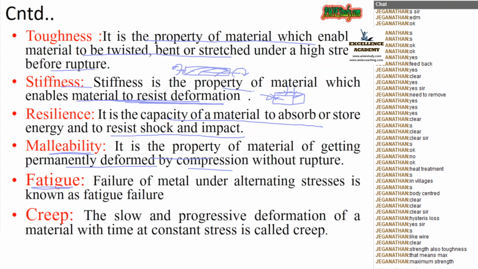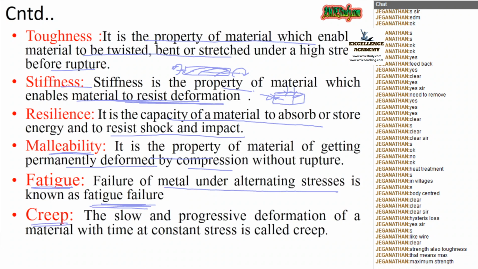Next is fatigue. Fatigue means what? If I give a cyclic load on a material, at a particular stress, at a particular number of cycles, it will break down. Such a breakdown is called fatigue failure. Failure of a metal under alternating stress is called fatigue failure.